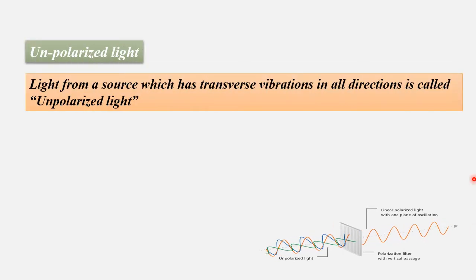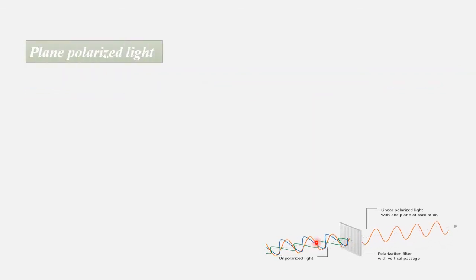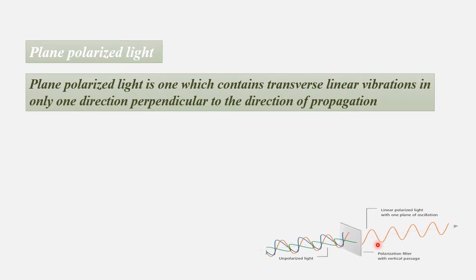Unpolarized light from a source has a transverse vibration in all directions like this. So this is unpolarized light, and plane polarized light is this. Plane polarized light is one which contains transverse linear vibration in only one direction perpendicular to the direction of propagation.